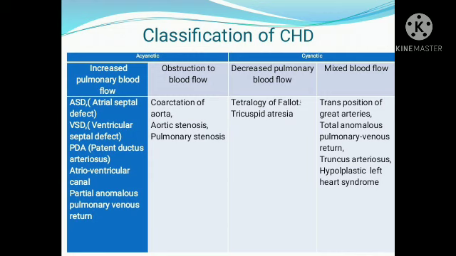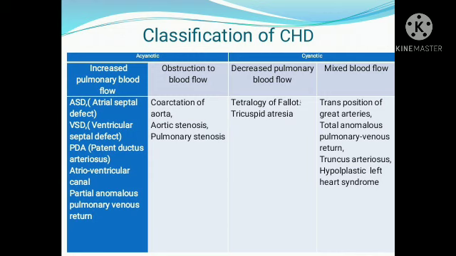So we have seen the acyanotic disease conditions with increased pulmonary blood flow: ASD, VSD, PDA, atrioventricular canal, and partial anomalous pulmonary venous return. Now the second classification is the disorders which cause obstruction to the blood flow. What are they? The first one is coarctation of aorta. What is it? Narrowing of the aorta.